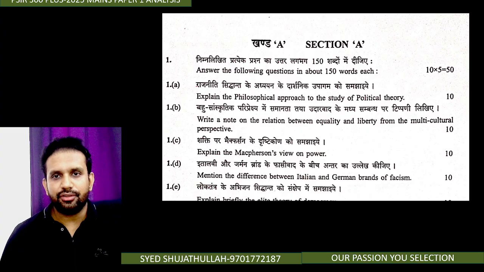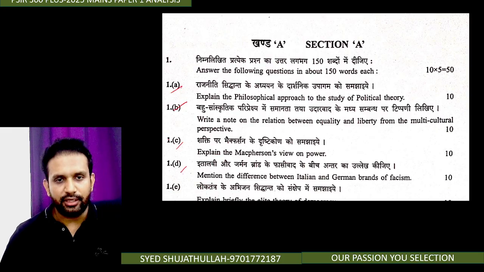So the first section of our PSIR Paper 1 and Paper 2 is compulsory, which means all of the questions are compulsory. You don't have any internal choice. 1A, 1B, 1C, 1D, all four we have completed in our previous classes.